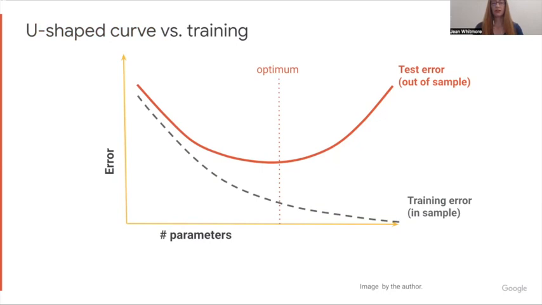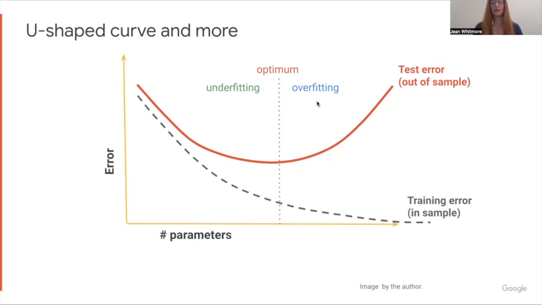Now, the U-shaped curve that we saw for test error is in contrast to the training error. The training error, which means fitting within sample, always goes down as the number of parameters increases. That's that dashed gray line. Below that optimum number of parameters, we are underfitting, and above that optimum number of parameters, we are overfitting.